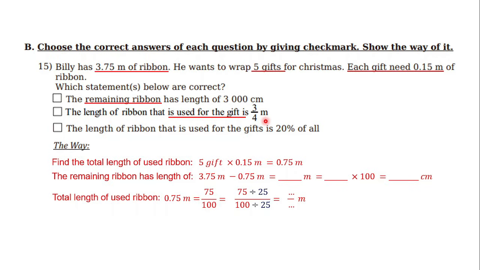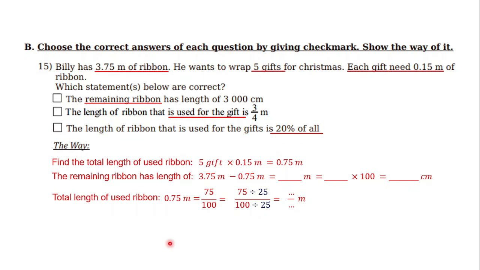Okay. Let's go to the third statement. The length of ribbon that is used for the gifts is 20% of all. All means the initial length of the ribbon, which is 3.75 meters. So it means 20% of 3.75 meters.